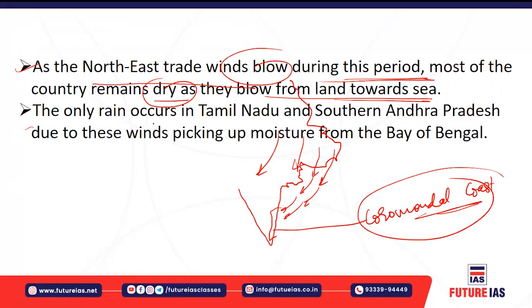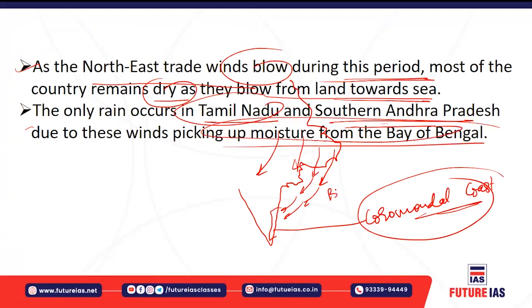The rain in Tamil Nadu and southern Andhra Pradesh is due to the picking of moisture from the Bay of Bengal. These winds are dry because they blow from the land towards the sea, but they pick up moisture from the Bay of Bengal, and these rain-bearing winds cause rainfall over the Coromandel coast.